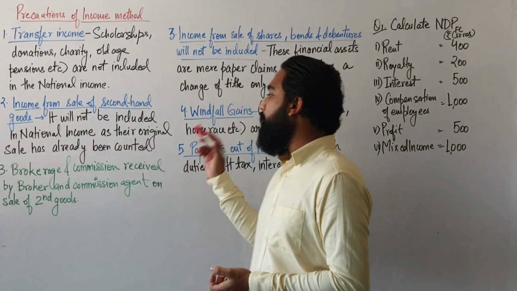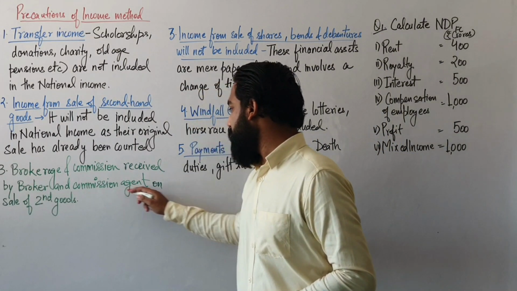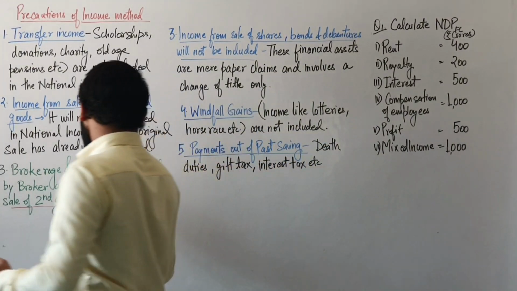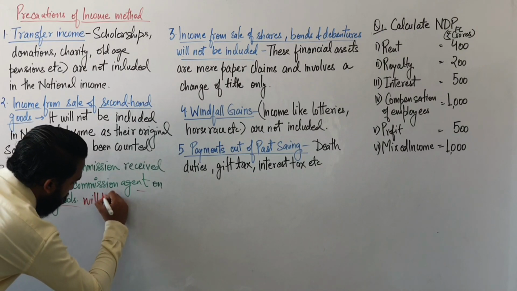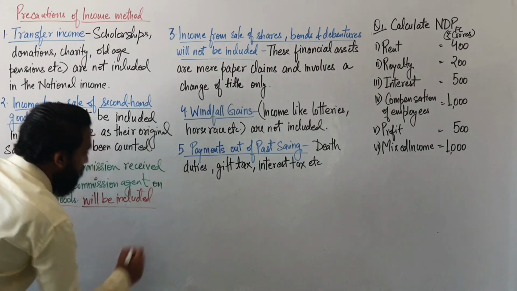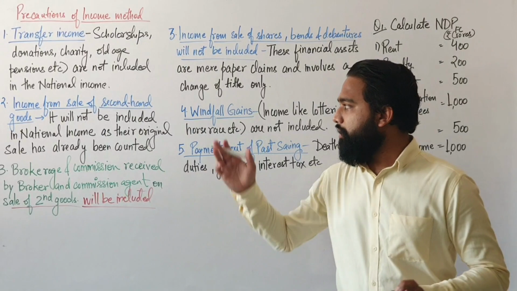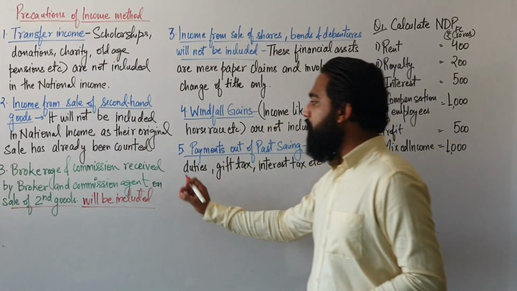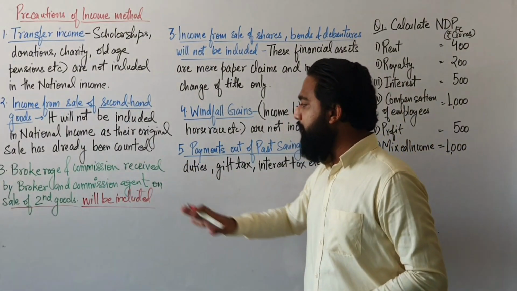In that case, the brokerage or commission received by the broker on the second hand good will be included. Is that clear, students? The brokerage and commission is always recorded while calculating the national income, whether it's a first hand good or a second hand good. The income of the commission broker is included because they are providing a service.